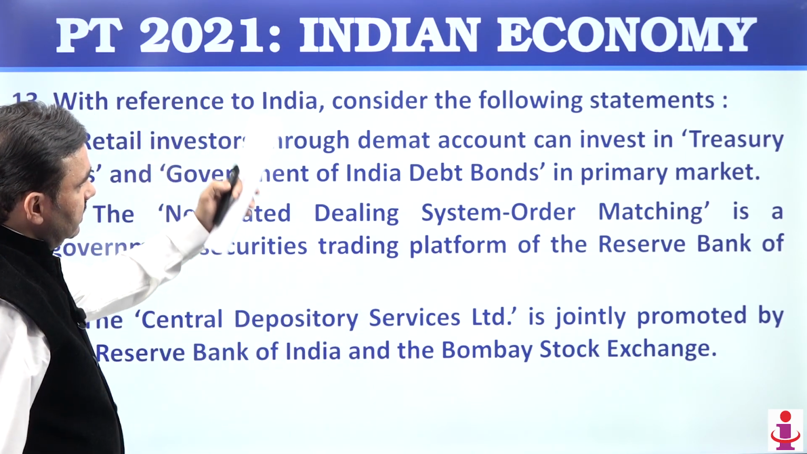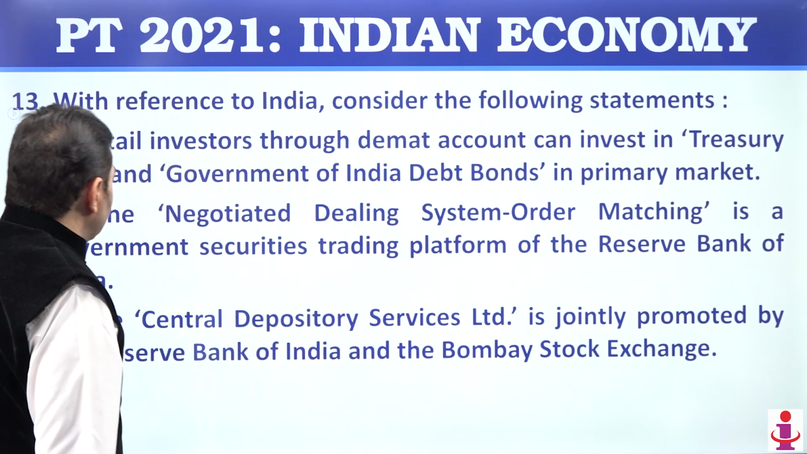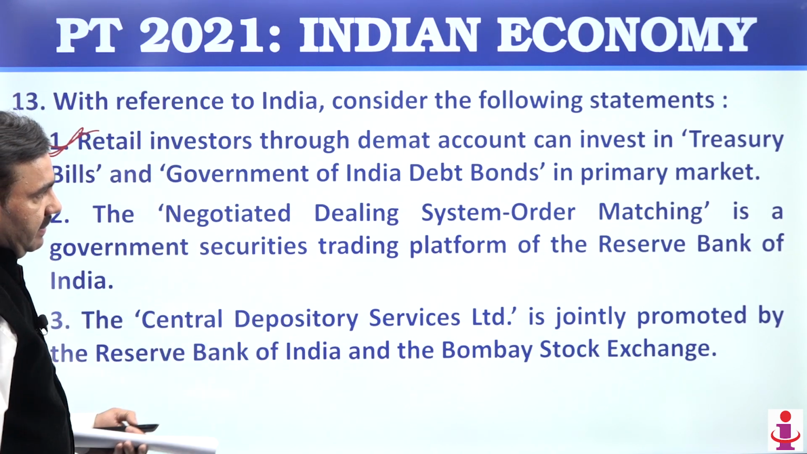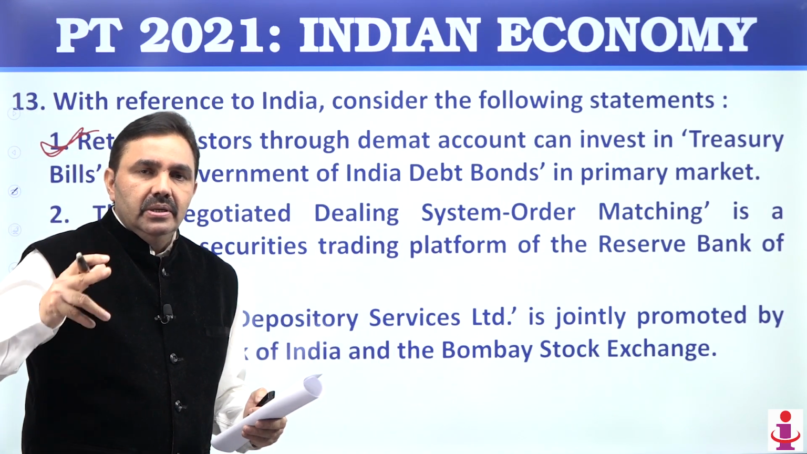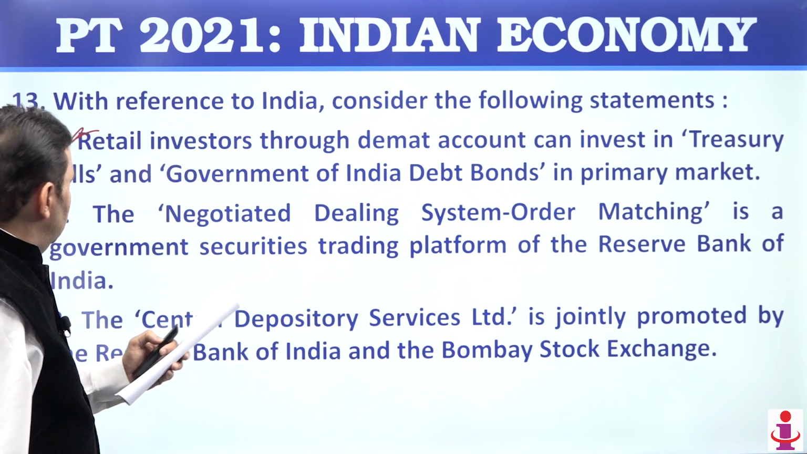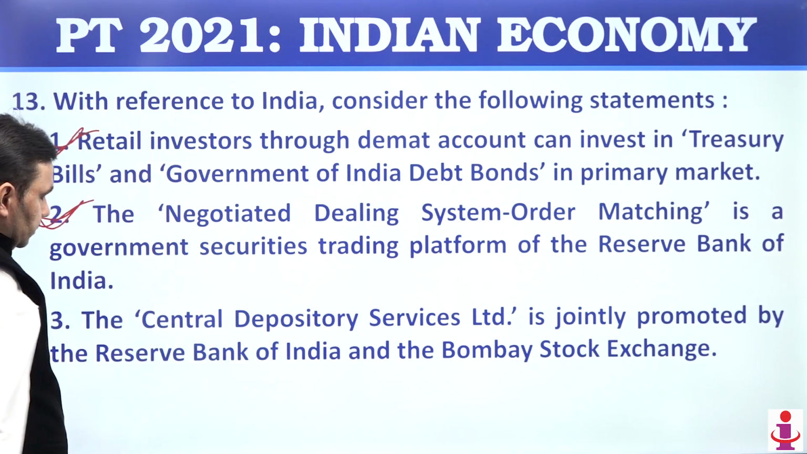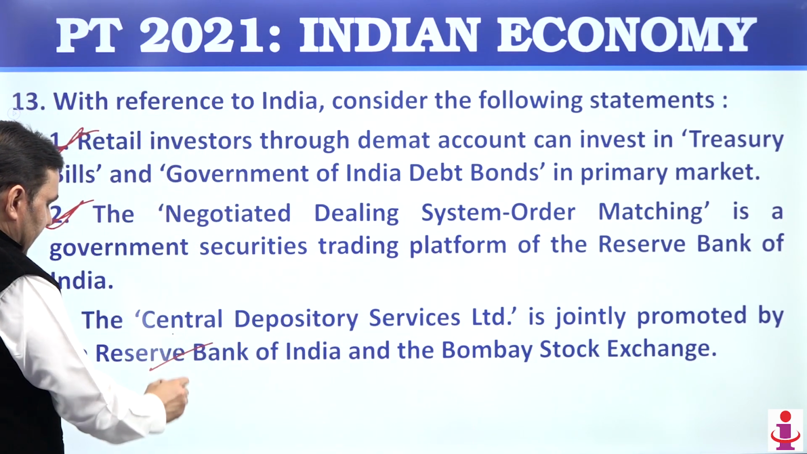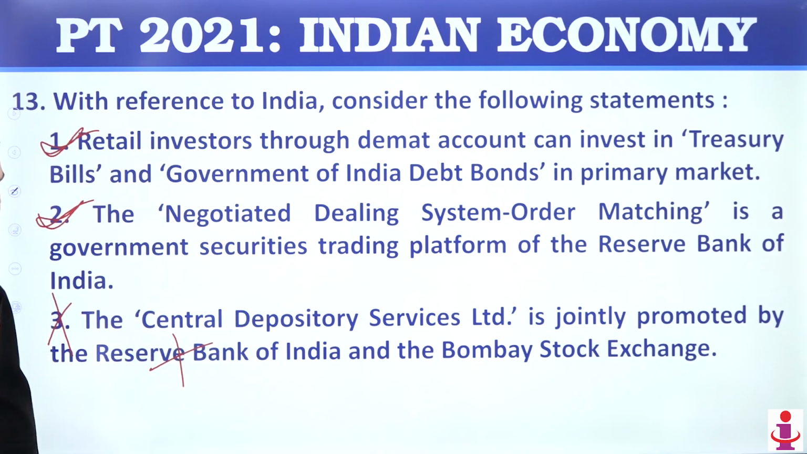With reference to India, consider following statements. Retail investors through Demat account can invest in treasury bills. Of course, now it has been allowed. They can buy from the primary market. Earlier, retail investors were allowed to buy government bonds and securities only from secondary market. The negotiated dealing system order matching is a government securities trading platform of RBI, perfectly correct. Central Depository Service Limited is jointly promoted by not RBI, but HDFC, ICICI Bank, the prominent banks, SBI and BSE. So point number 3 is wrong here. 1 and 2 are correct.